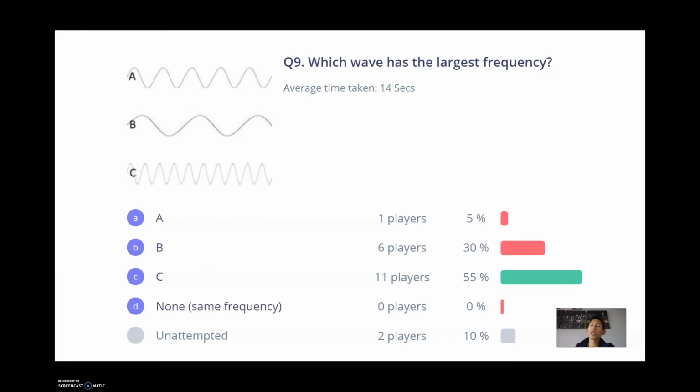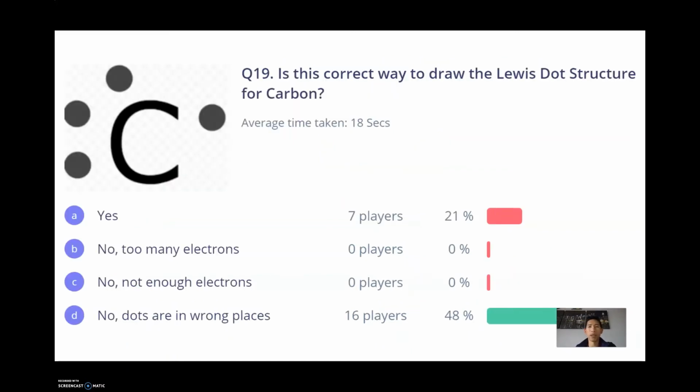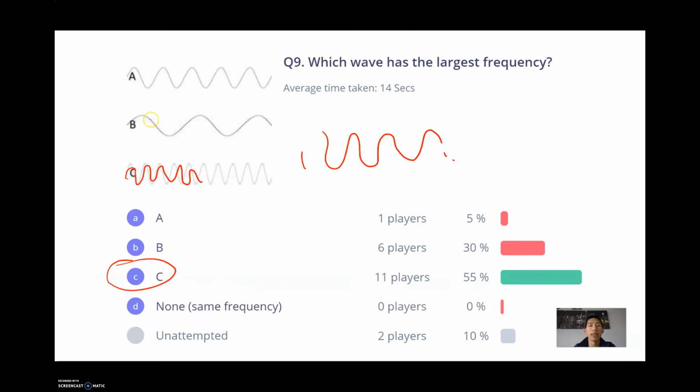This is a similar question: which wave has the largest frequency? Remember, frequency is how fast, how many times it's going per second. And so basically it would be this wave right here, because it's repeating many times each second. And that's different than wavelength. The one with the largest wavelength would be this guy right here.